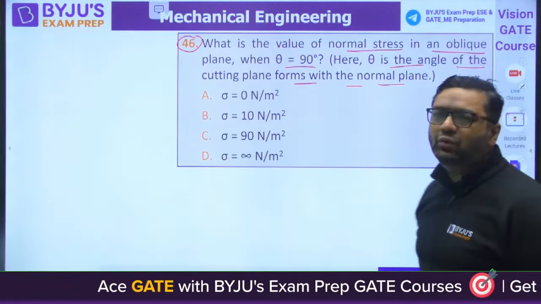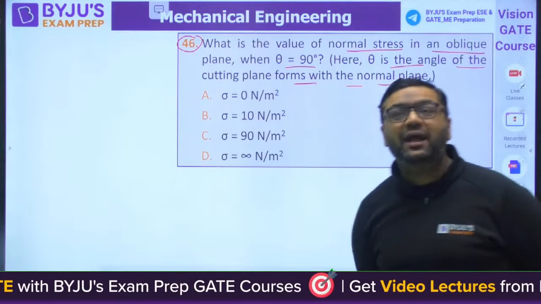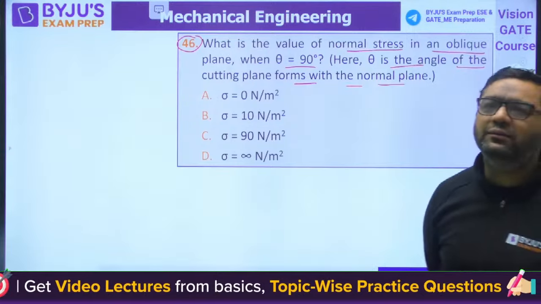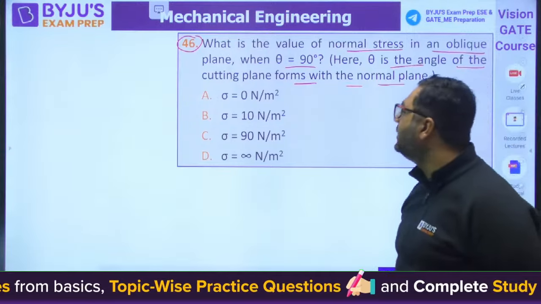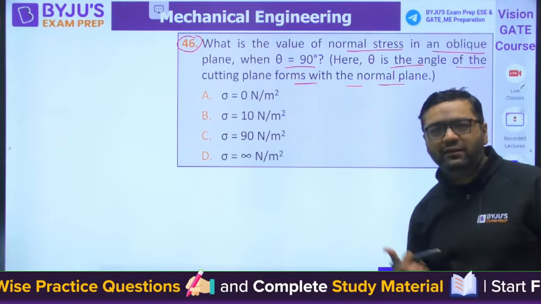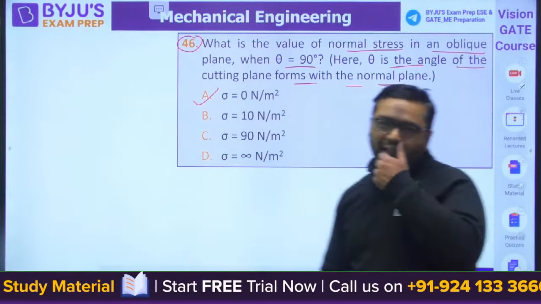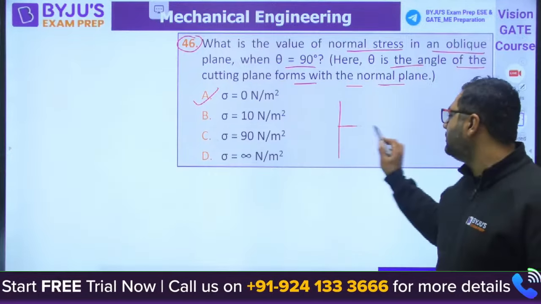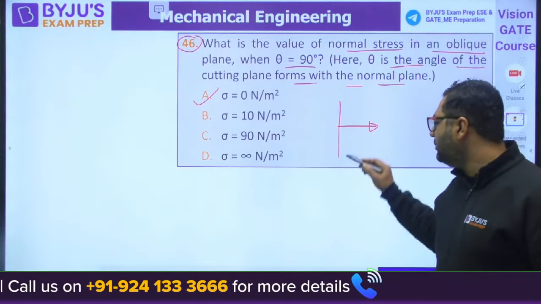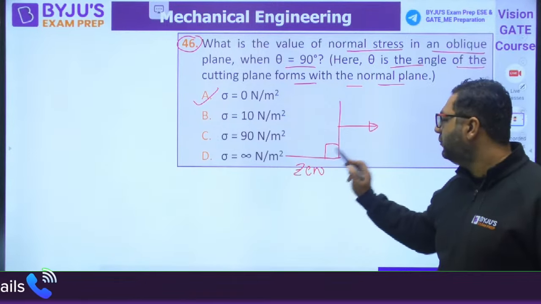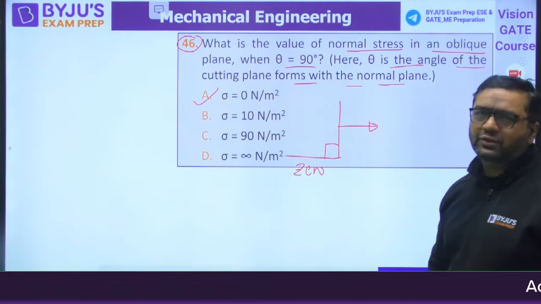They are asking the normal stress at a plane at 90 degrees. At 90 degrees it will be zero. There is no data given to find out the stress. You can commonly say zero, because if you have a force on this plane like this, then the stress on this plane is going to be zero. You know that. So the answer for this is A.